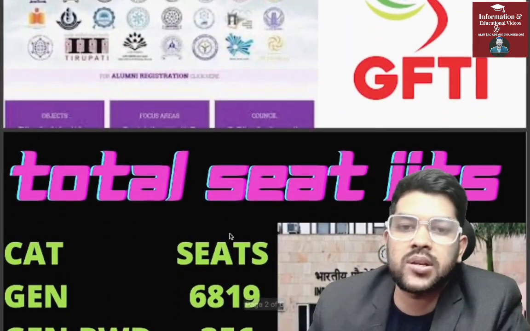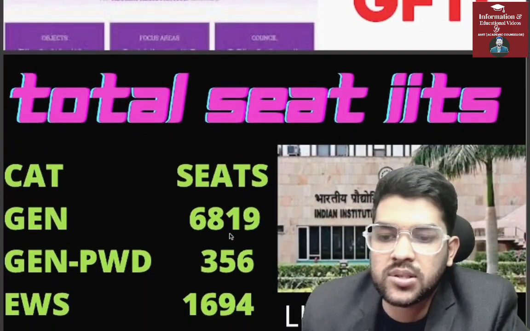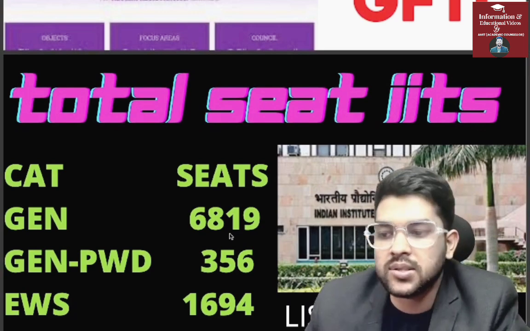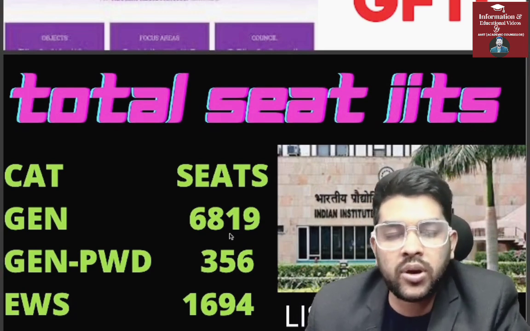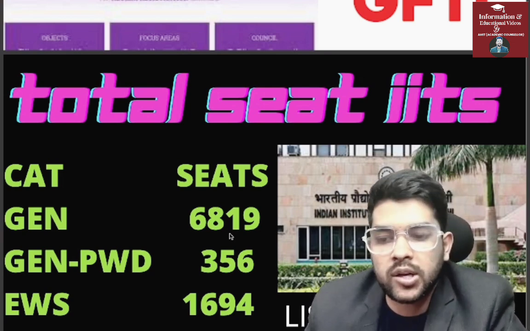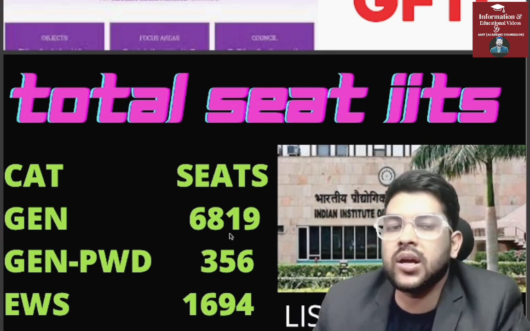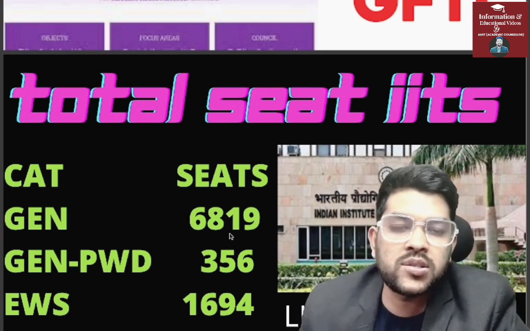It is total seats in IIT category wise. First I will discuss, as the number of seats has been increased this year, so after that you have more chances to get the seat. So don't do the choice filling based on the previous year cutoff. Try to consider the seat matrix of the current year, then try to do the choice filling for the college.